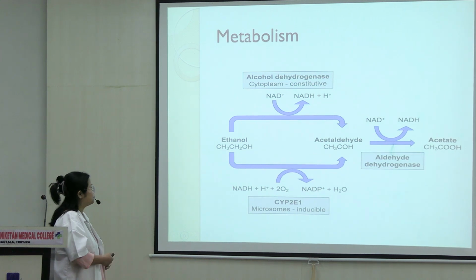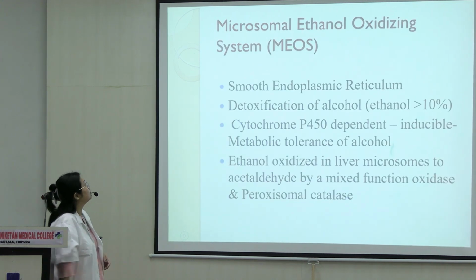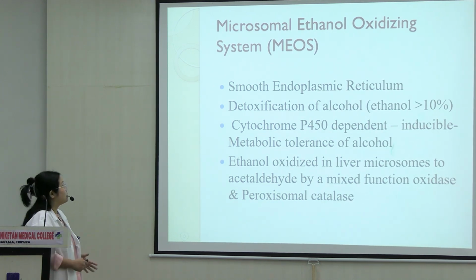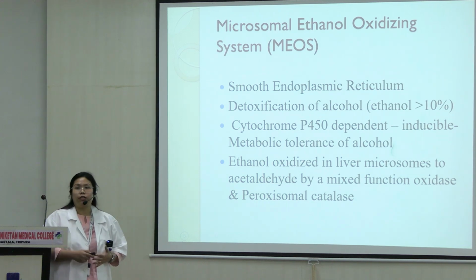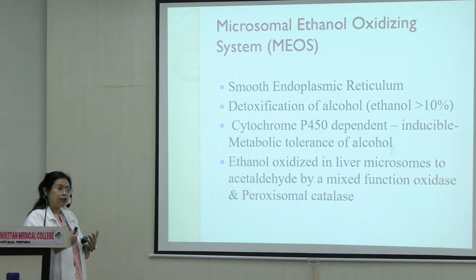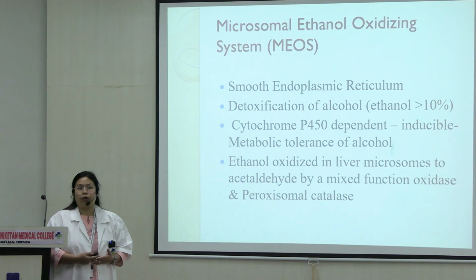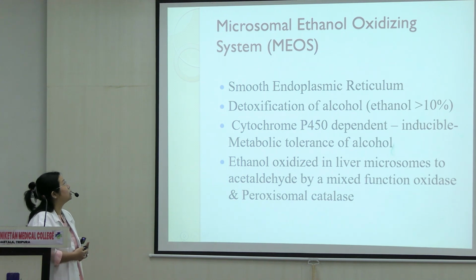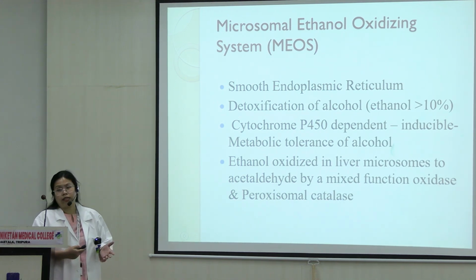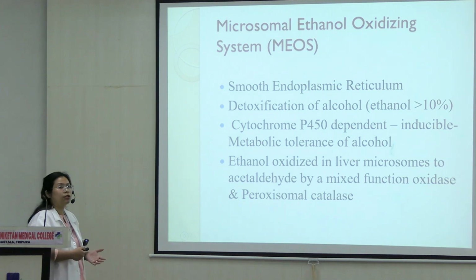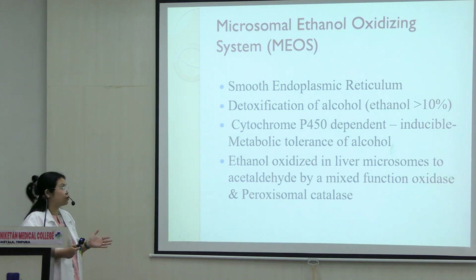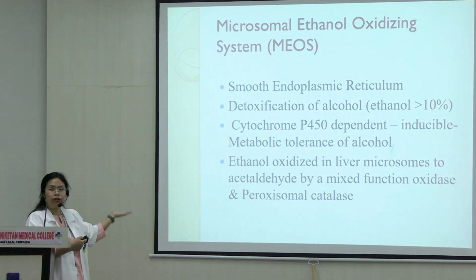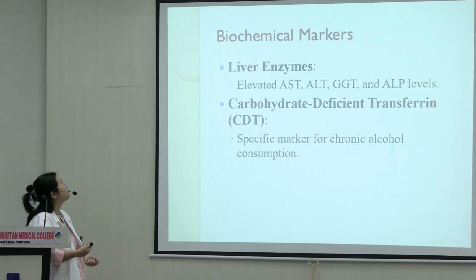Then there is a small system called MEOS, or microsomal ethanol oxidizing system, which also helps in the oxidation of ethanol in the body, especially when someone has drunk a lot of alcohol. When the alcohol is a lot in the system, then this system also starts to work. As it says, microsomal ethanol oxidizing system, it happens in the microsomes within the hepatic cells. The same enzymes are used over here as well.